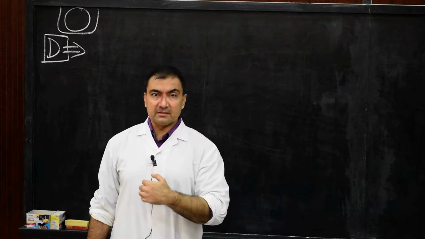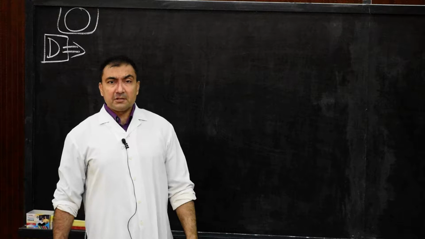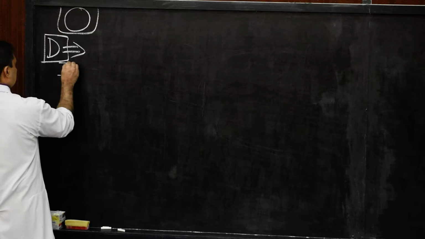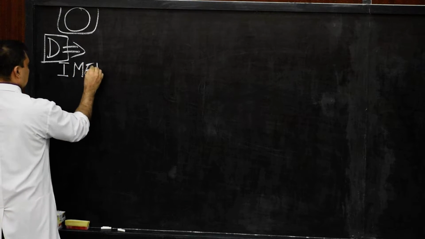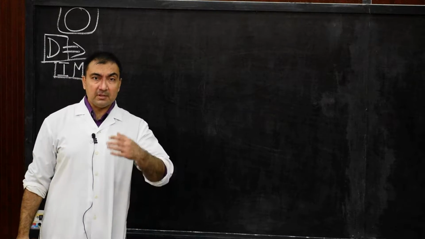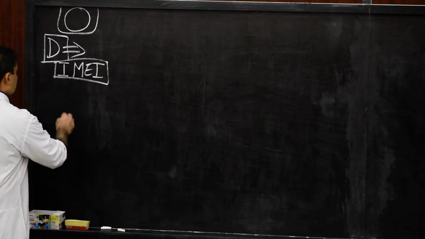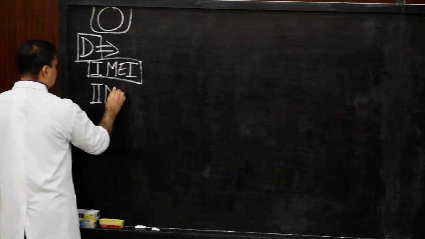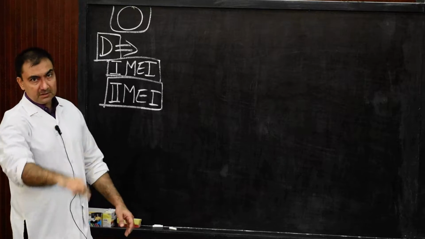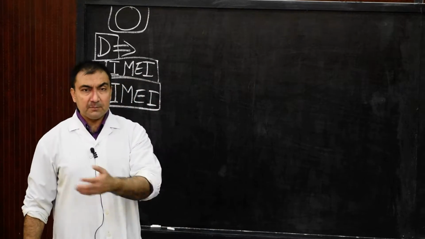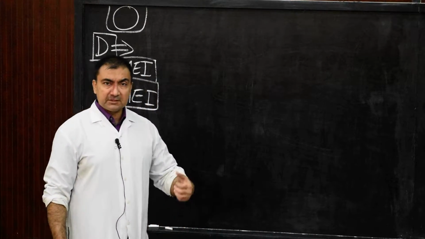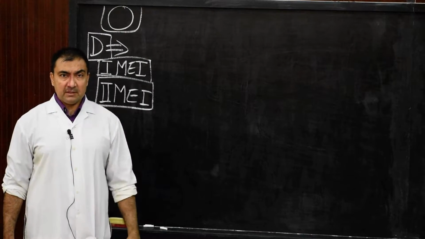It will pass through various stages, and as this definition goes, oogenesis will pass through two major stages. The first meiotic division, which is known as heterotypical division, or it is called reduction division, and second meiotic division, which is known as homotypical division. So oogenesis will pass through these two processes, meiosis 1 and meiosis 2. And of course we know the first meiosis is reduction division.